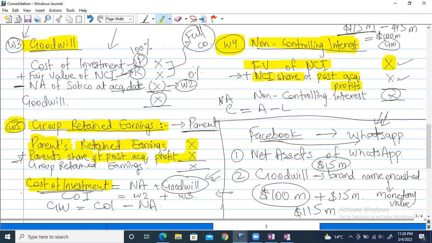Now you see there is one simple method. This was a working related to non-controlling interest. There was no other one over here. This was purely for which one?